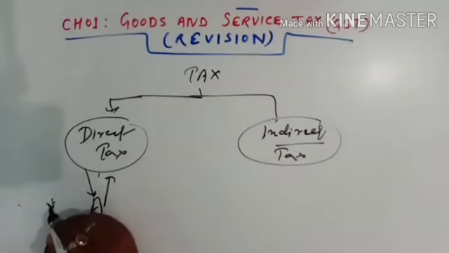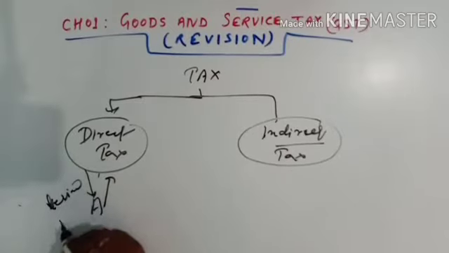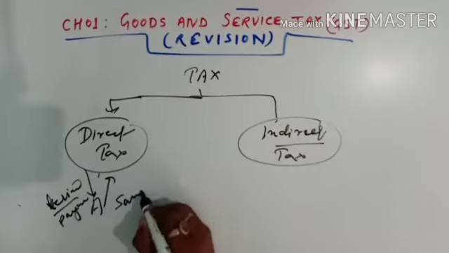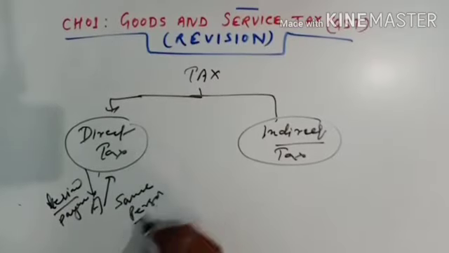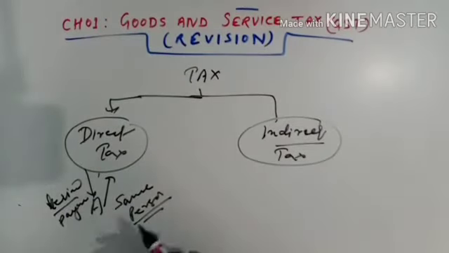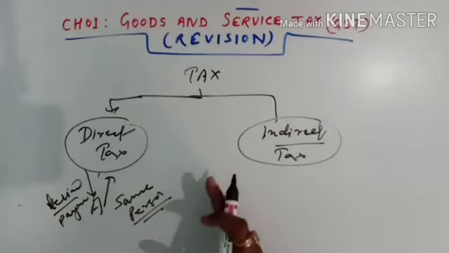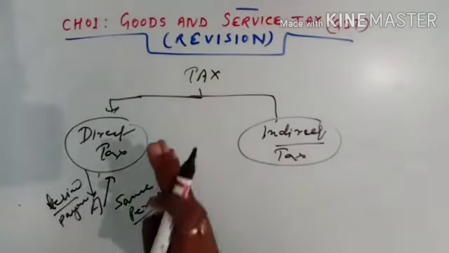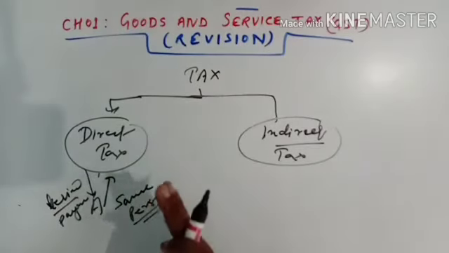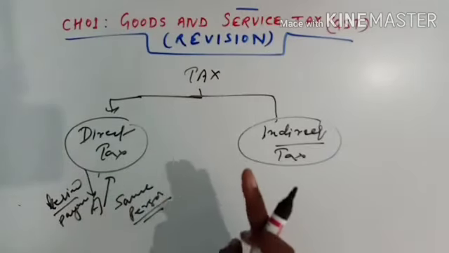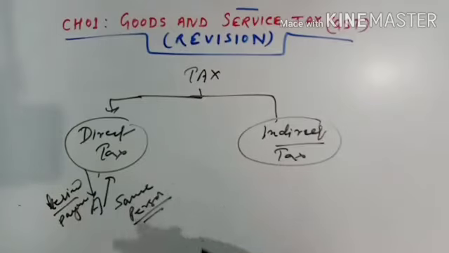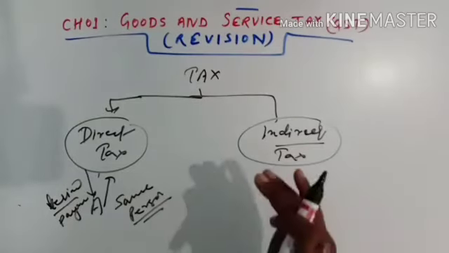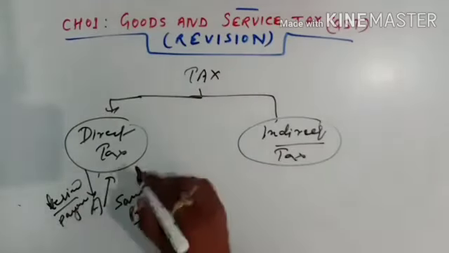So levied as well as payment is done by the same person. Like if I am a taxpayer, tax is imposed on me and I am the person who is going to pay the tax to the government. So that tax is known as the direct tax. Like income tax is an example of direct tax, because income tax is levied on the person, and the same person is going to pay the tax to the government. That is the direct tax.